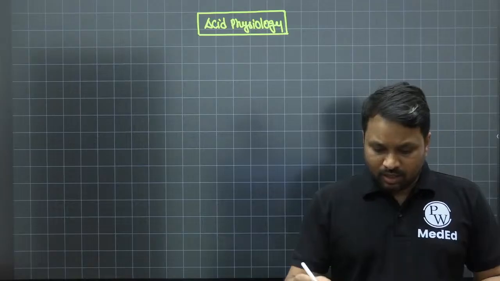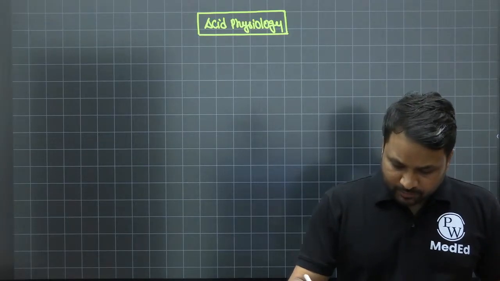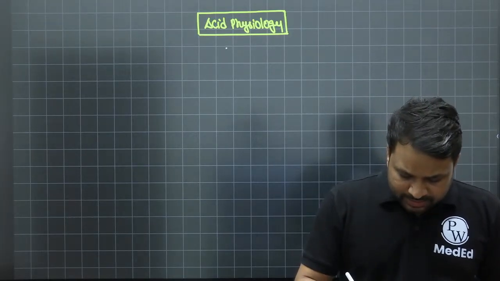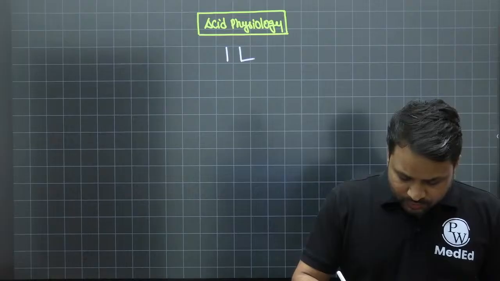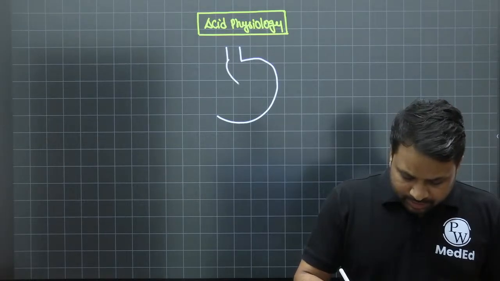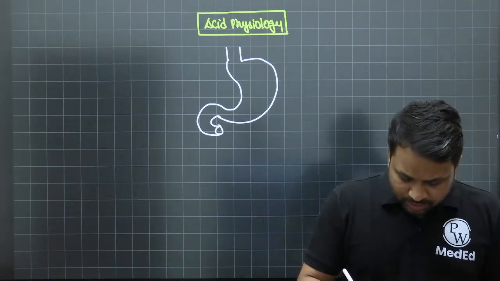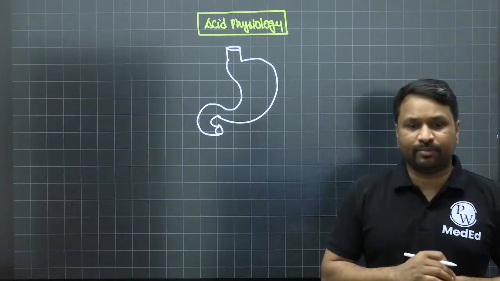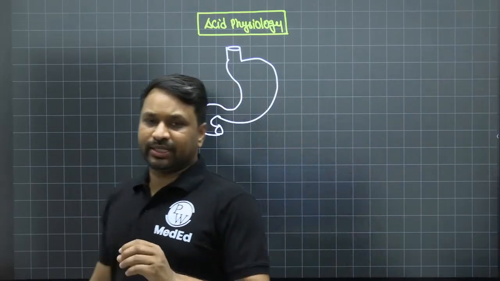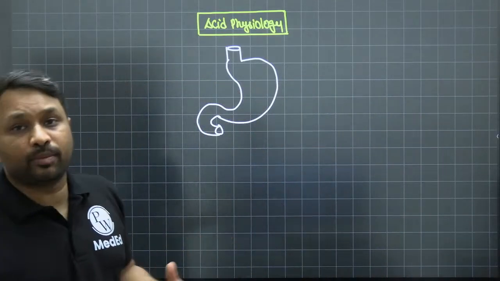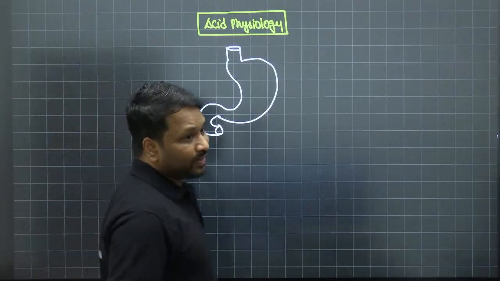Now, when you look at the stomach, there can be two states: one, the stomach is empty; another, the stomach is full. Let's say right now you are attending my class without having had dinner, so I am considering your stomach to be empty. Logically, if the stomach is empty, do you want more acid to be produced or less acid to be produced?